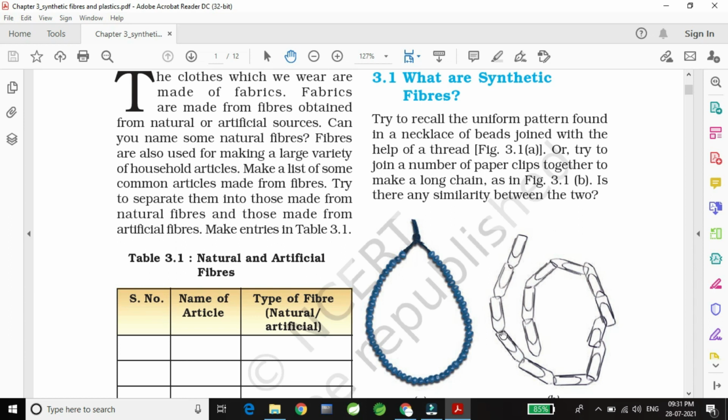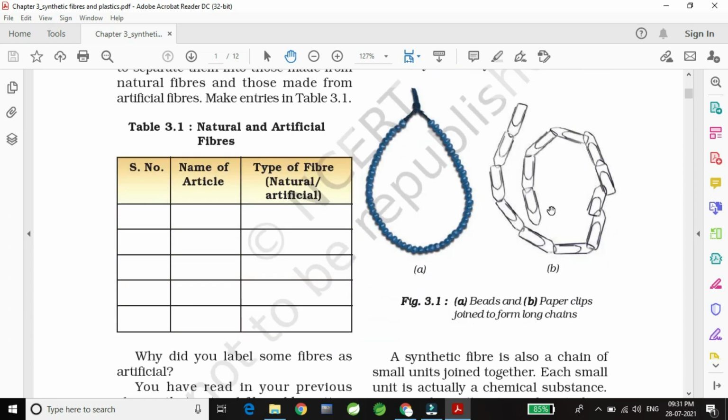So these paper clips are joined together and a long chain is made. Are there any similarities between them? Yes, there are similarities, because the beads are joined together one by one. Like this, the pins are also joined together one after another.